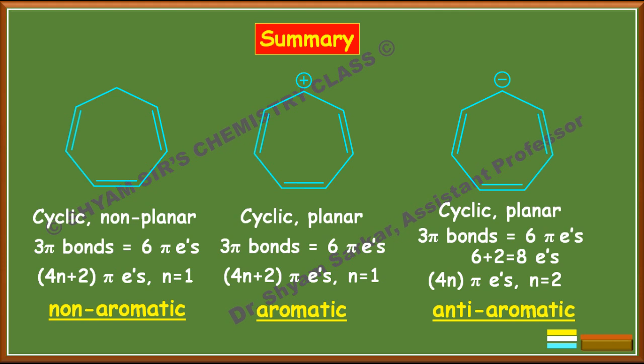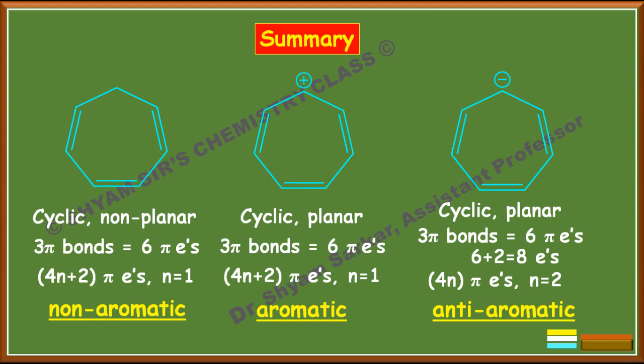In case of the first one, this is cyclic, non-planar, because there is an sp3 carbon atom. So 3 pi bonds are there, 6 pi electrons, but this is non-aromatic, okay, due to the non-planar structure. And the second one, the cationic counterpart, if you see 3 pi bonds, that means 6 pi electrons, so it is matching with 4n plus 2 pi electrons where n equal to 1. This is cyclic planar, so this is an aromatic compound.